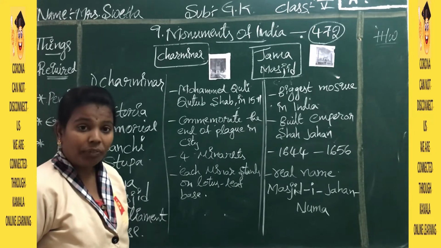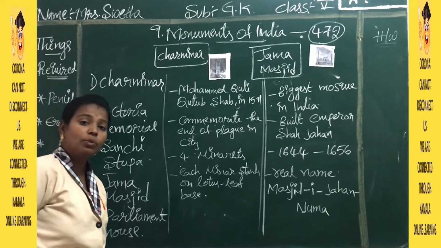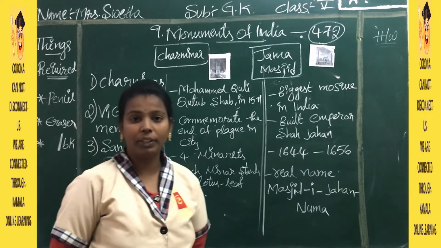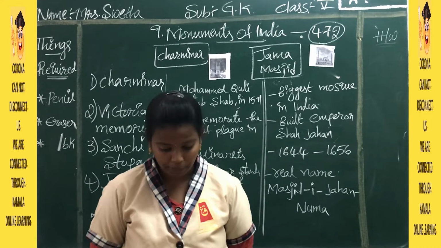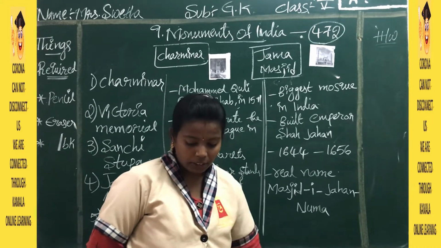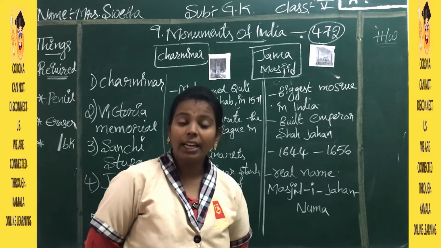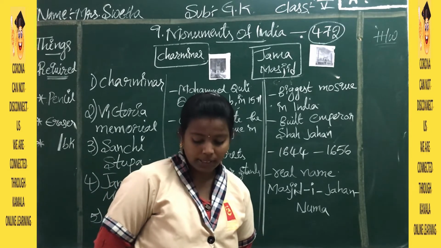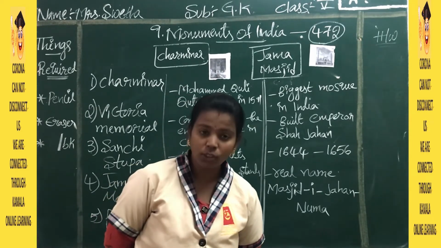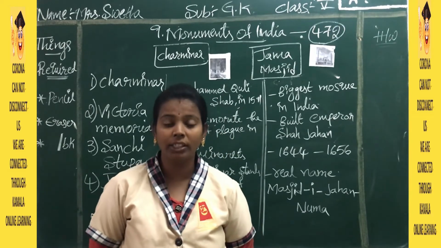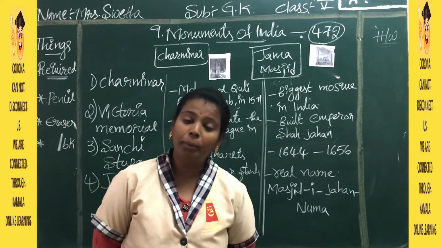The next one is Victoria Memorial, constructed in memory of Queen Victoria. It is in Kolkata in West Bengal, and it was designed by Sir William Emerson. Next we have Sanchi Stupa in Sanchi, in the Raisen district of Madhya Pradesh.